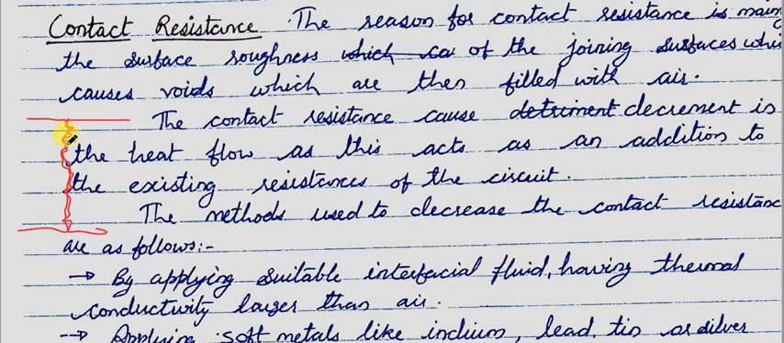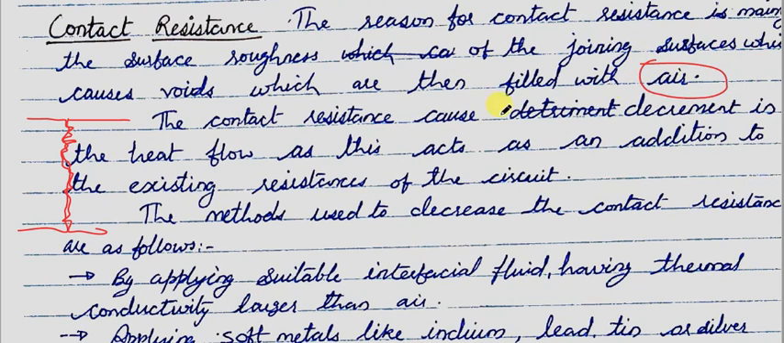So the more the gap, the more will be the resistance offered by the air or any other gas or fluid which is entrapped in these gaps to the conduction heat transfer. So conduction heat transfer actually will be interrupted by these gaps, and that is rightly called contact resistance. So the reason for contact resistance is mainly the surface roughness of the joining surfaces, which causes voids, which are then filled with air. Usually it will be air.